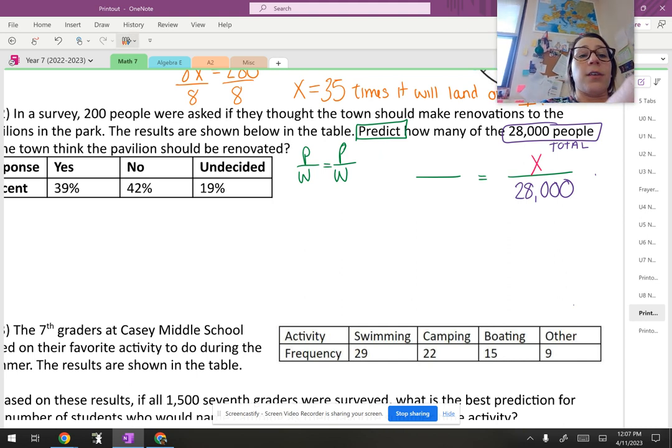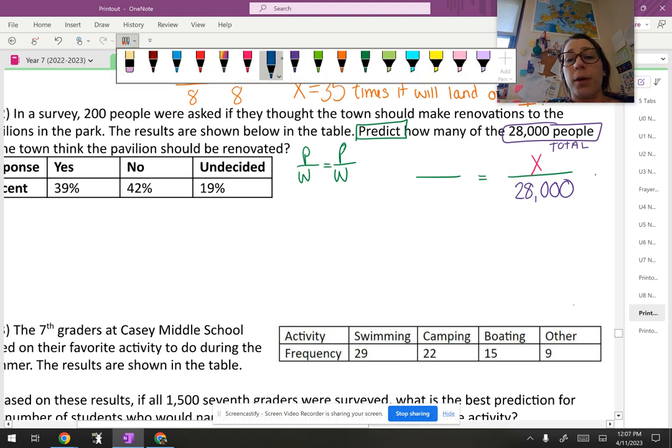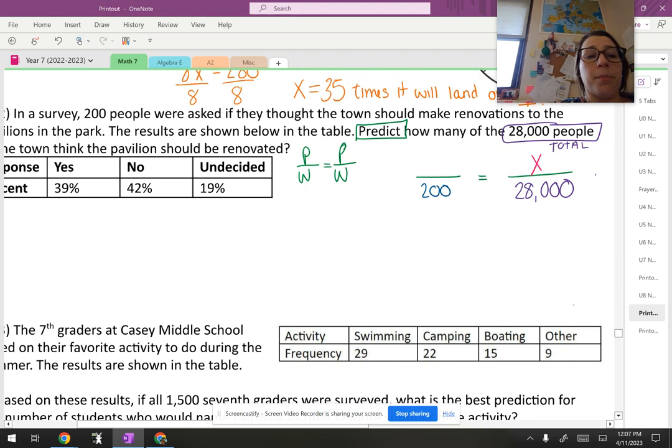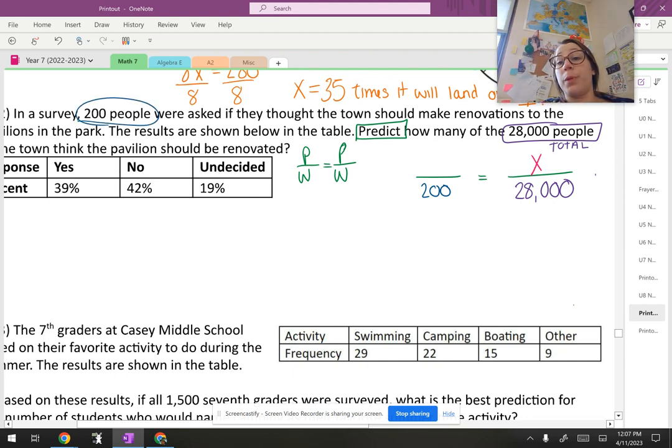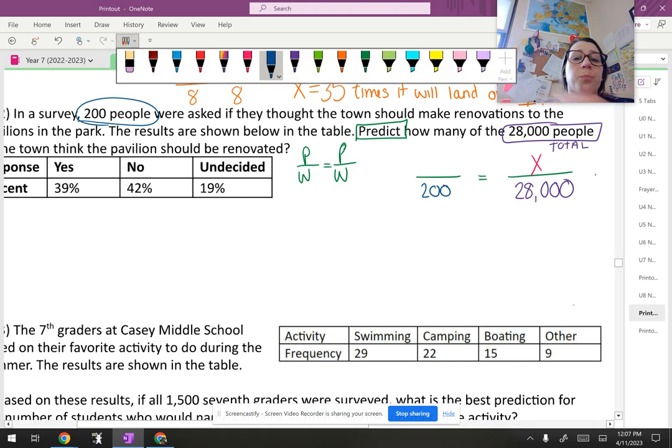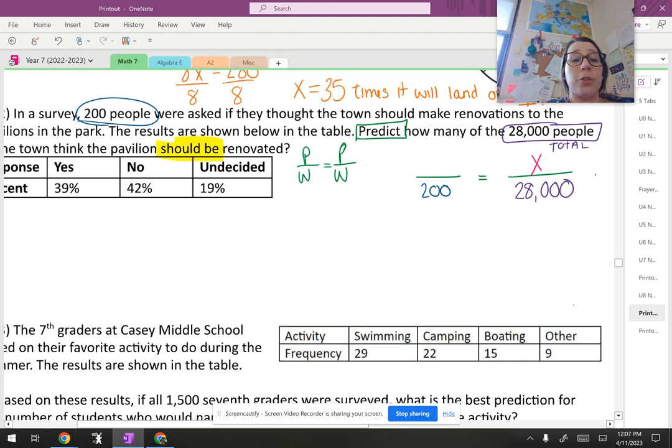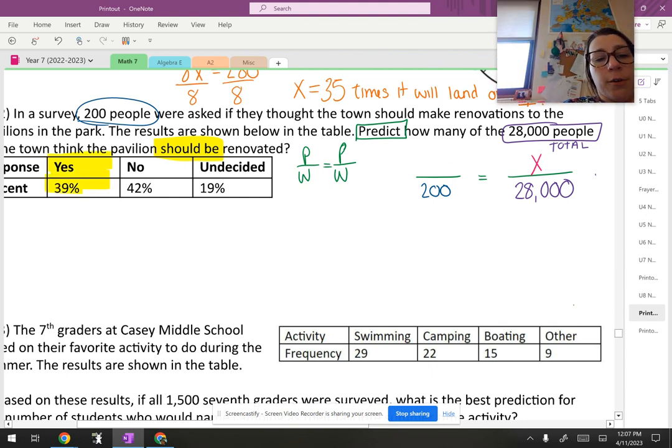You might be thinking, like a lot of students do, they want to put the 200 down here on the bottom because they tell us that 200 people were surveyed. So that's a total of people surveyed, which is true. That is a total number of people surveyed. What goes on the top? Predict how many of the 28,000 people think the pavilion should be renovated. If they think it should be renovated, is that undecided, no, or yes? That would be yes.